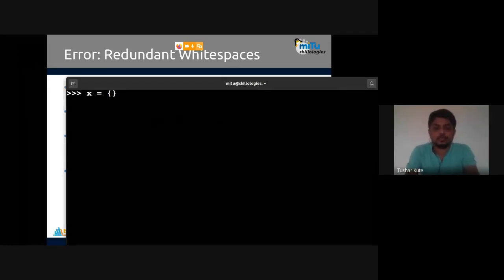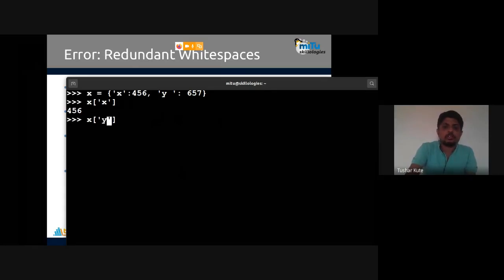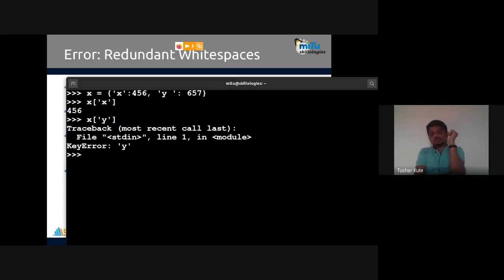If you know the dictionary, like x is this value and y is this value, this is the key and this is the value. I want to extract that, so I can use x of x, it's okay. But if I do x of y, why? Because there's a space after y, it's written there. This happens multiple number of times in data analytic operations also.